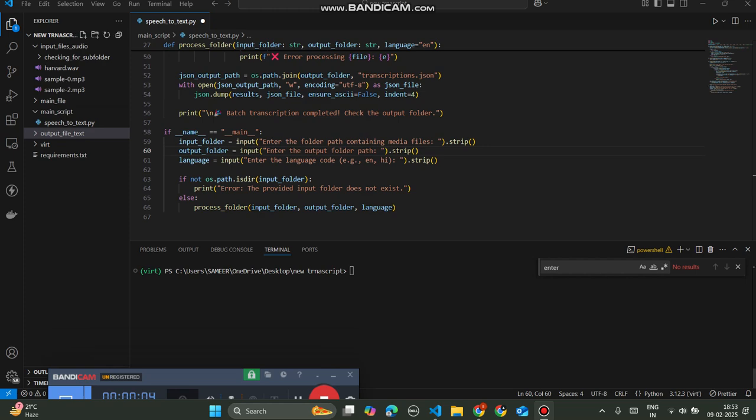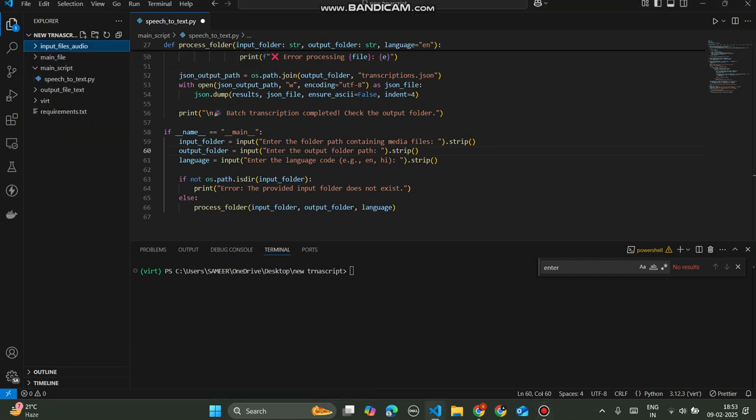So yeah, I've been given a project to transcribe audio into text format. I've also transformed it into JSON as well as TXT format. Our requirement was to check recursively through our input folder. For example, this is my input folder, and the subfolders are included.